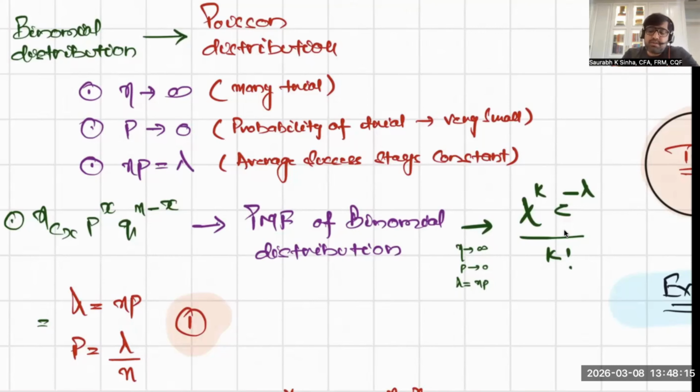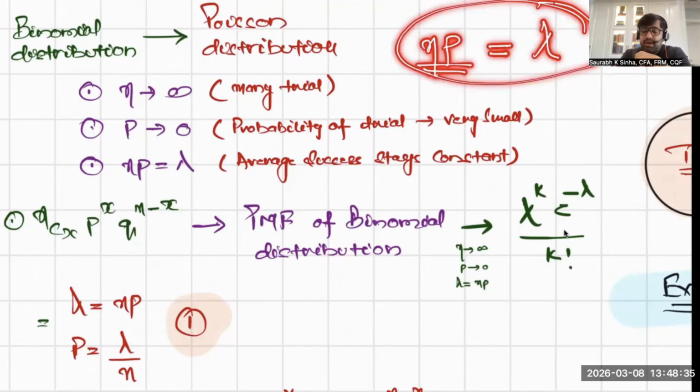And if you remember, what was the mean in the binomial distribution? The mean in the binomial distribution was n into p, right? We derived the intuition behind that, n into p. That was the mean of binomial distribution. What is the mean in Poisson distribution? That is lambda. So either you call it n into p or lambda, it doesn't matter.